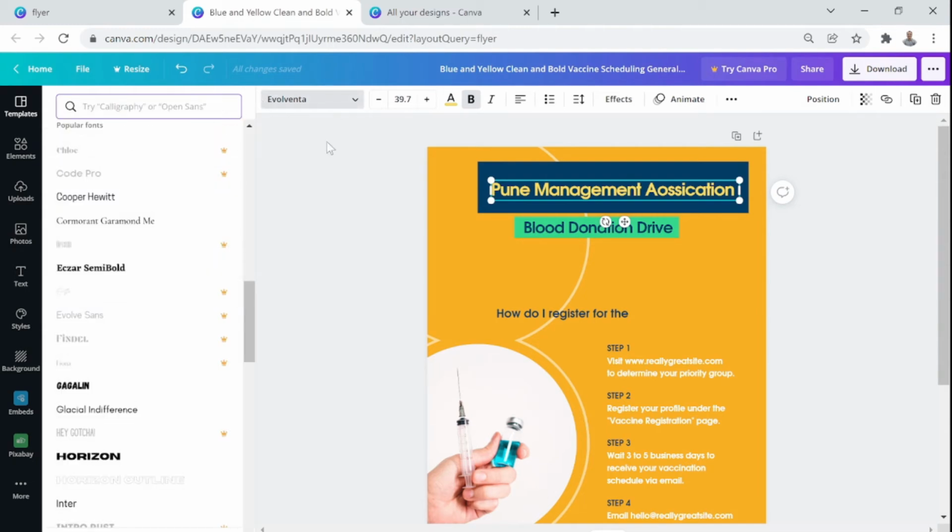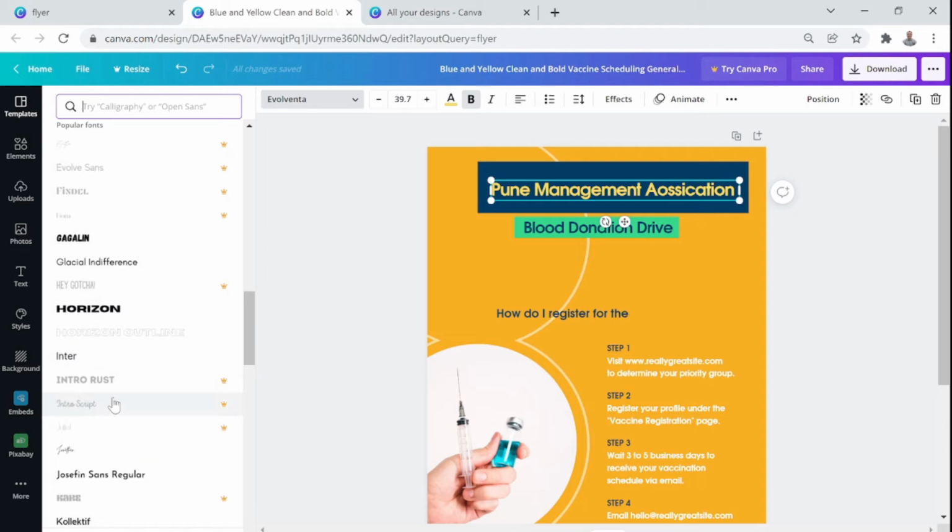But let me go back one step. Once you click here on the font and you get the library on this palette, you see these signs, this little yellow design, trophy-like, or I don't know, a crown. Yes, this crown means it is a paid font. You can't use that if you are not using the paid account. Wherever you don't see those crowns, you can choose. For example, if I choose Inter, it will change the font here. See, it has changed.